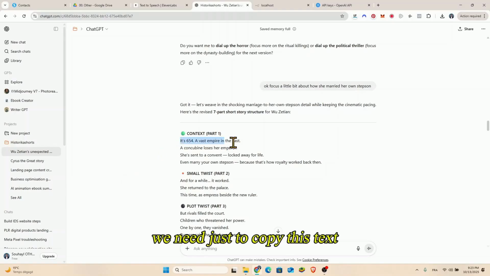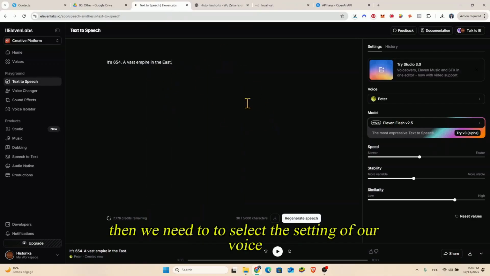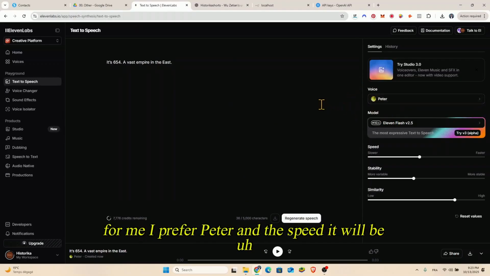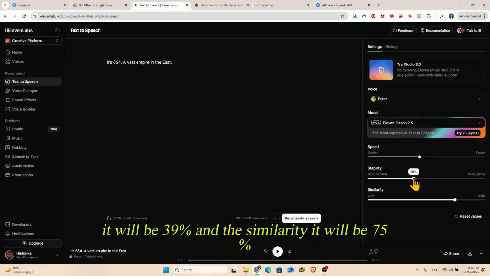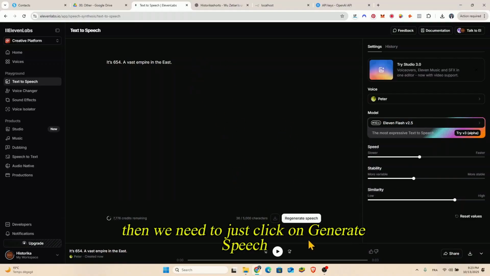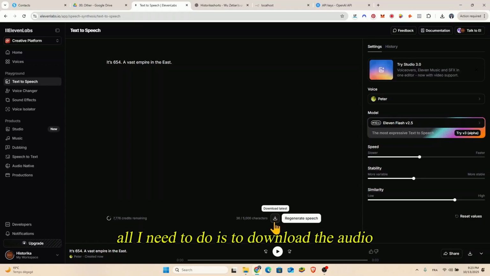We need just to copy this text, for example. We copy it, we go to ElevenLabs, then we paste it. Then we need to select the setting of our voice. For me, I prefer Peter, and the speed will be 0.92, and for stability it will be 39%, and the similarity it will be 75%. Then we need to just click on generate speech. It's 654, a vast empire in the east. Exactly, this is what I want. Now all I need to do is to download the audio, and he downloaded it.